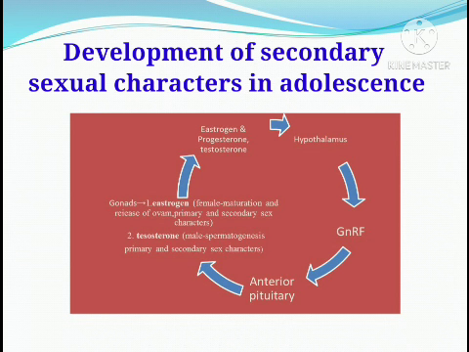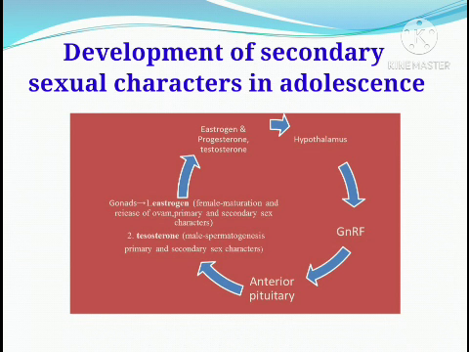The anterior pituitary gland will produce follicular stimulating hormone, and in the gonads estrogen and testosterone will be produced. In the female, estrogen and progesterone will be prepared, and in the male, testosterone is formed. In the female, estrogen causes the maturation and the release of the ovum. So the baby attains menarche.